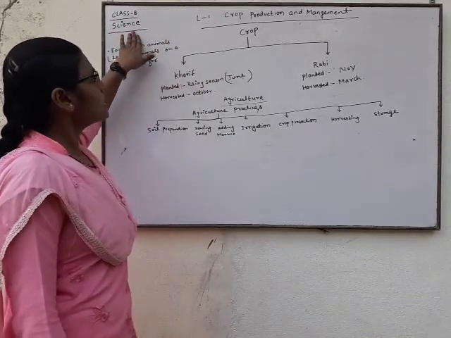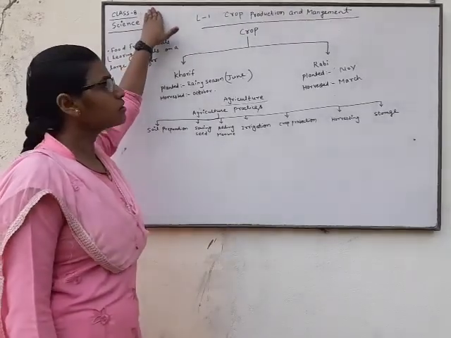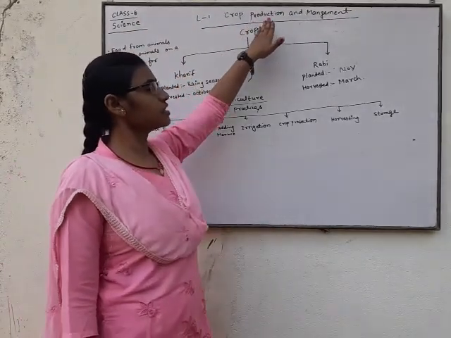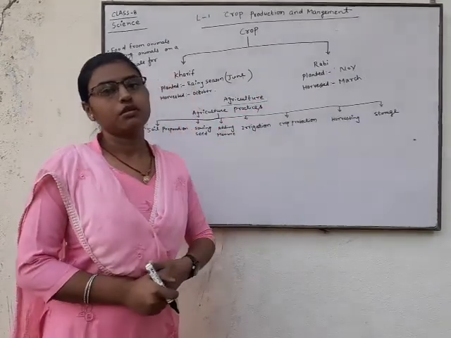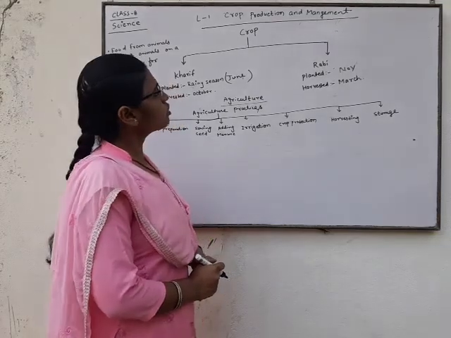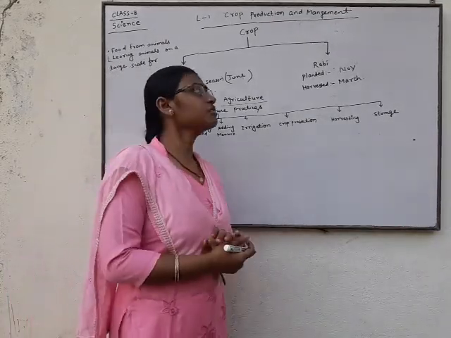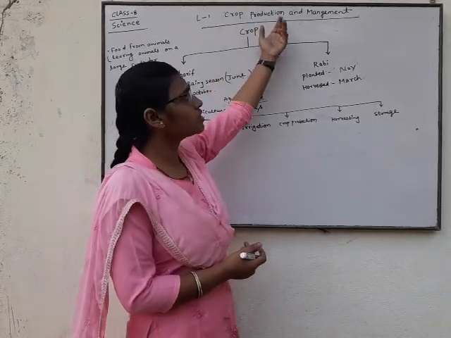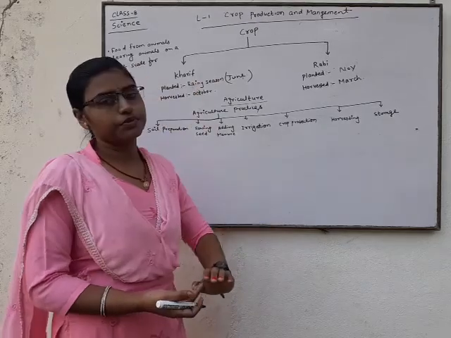About science lesson 1 for the students of class 8, and our first lesson name is crop production and management. What is crop production and management? At first we will discuss crop production and management. At first, what is a crop?